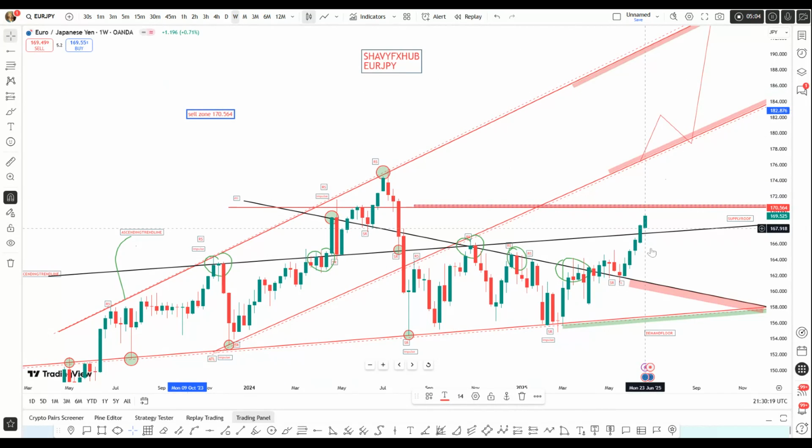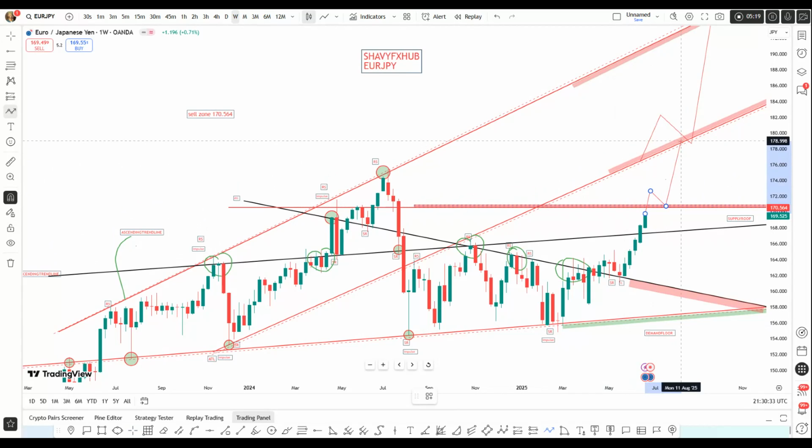And we have seen that this upswing will continue until we tap into 170.564, where we'll see a temporary rejection. And a break of that structure will further expose the market to align and possibly break the July high. So the July high will be on the desk. So if we manage to overcome the structure, which I think is very unlikely, the market may seek correction, at least in the short term.